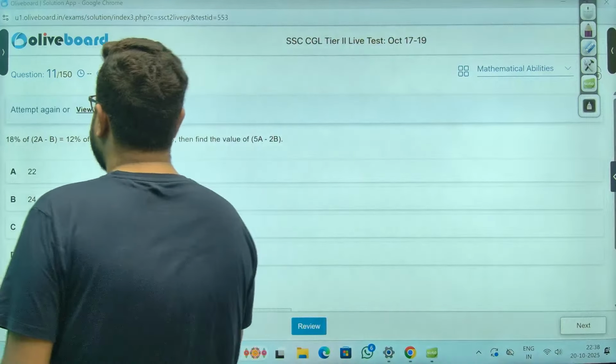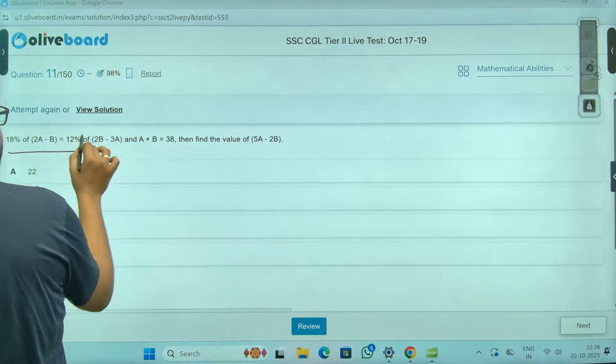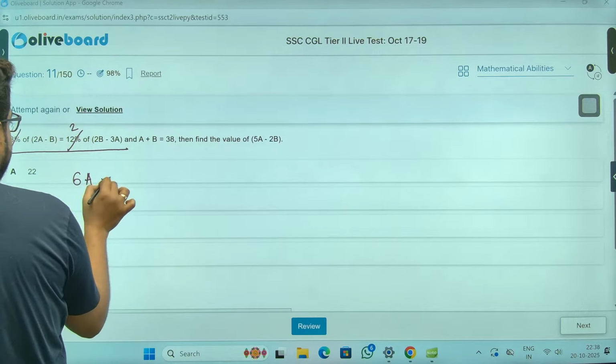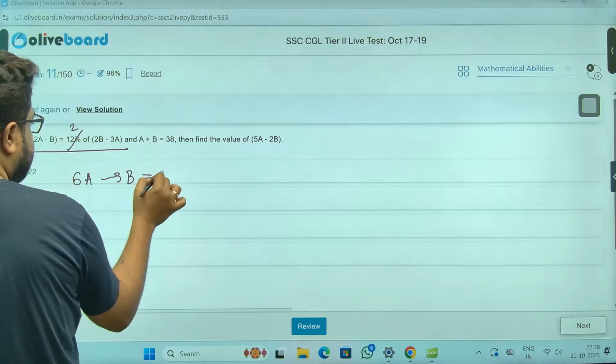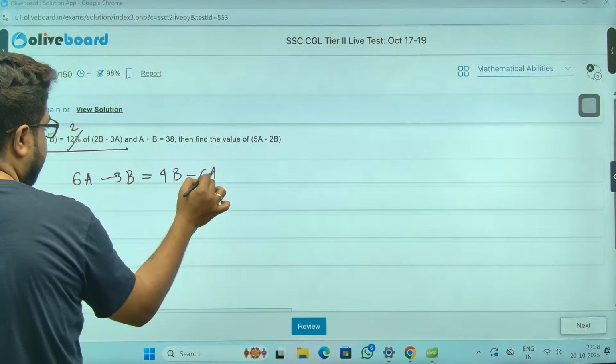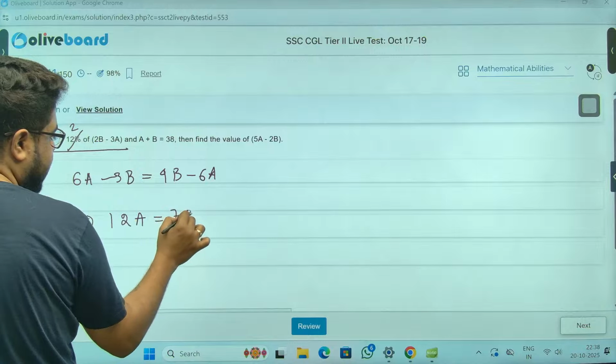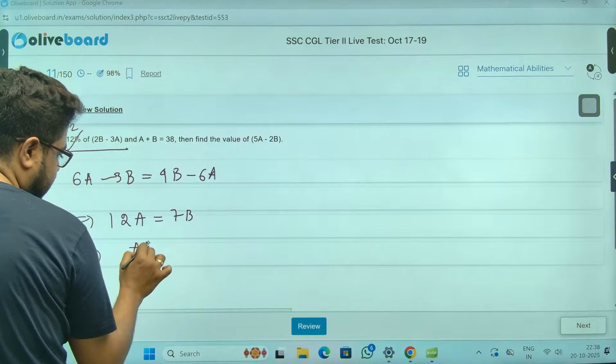It's very important. Acha, 18% this, sir. 18 by 6 is 3. 3 2s are 6A minus 3B. That is 4B minus 6A. So 12A is equal to 7B, sir. So A by B, arey yaar.